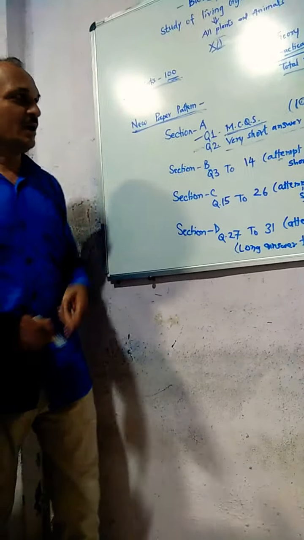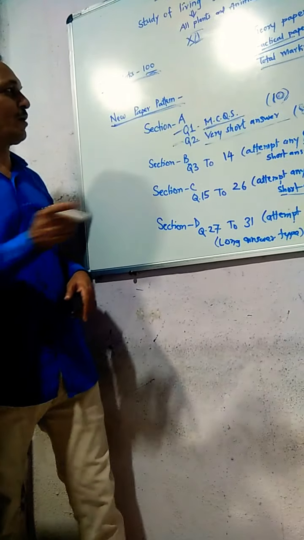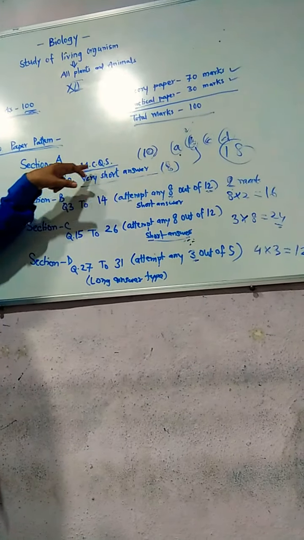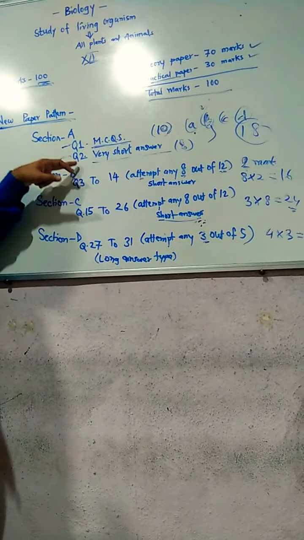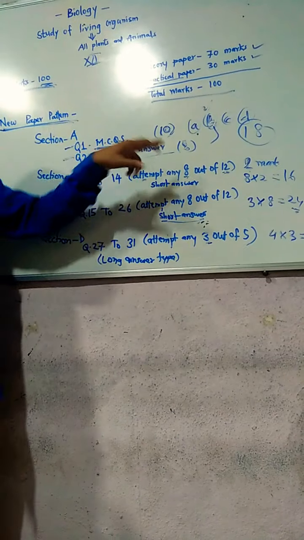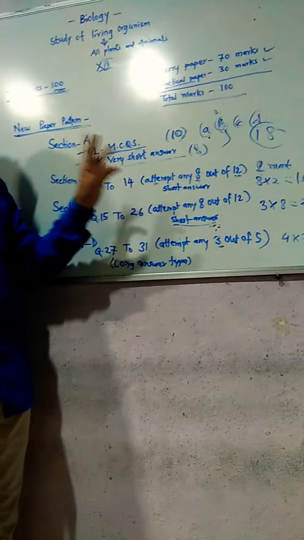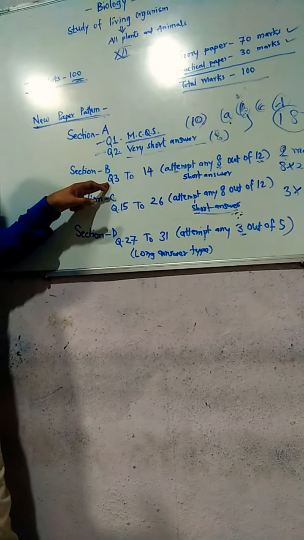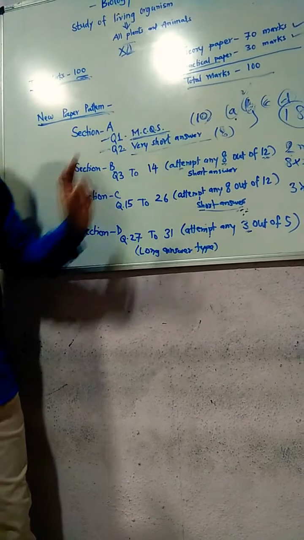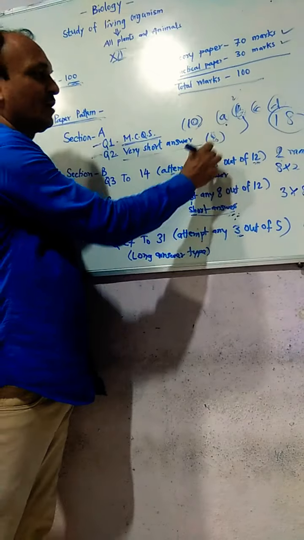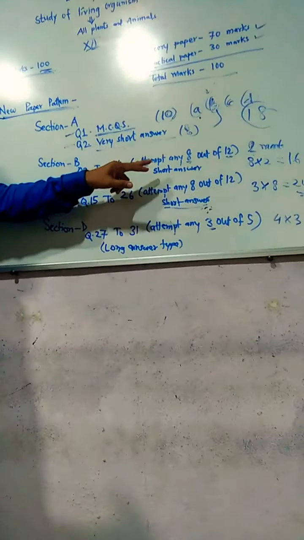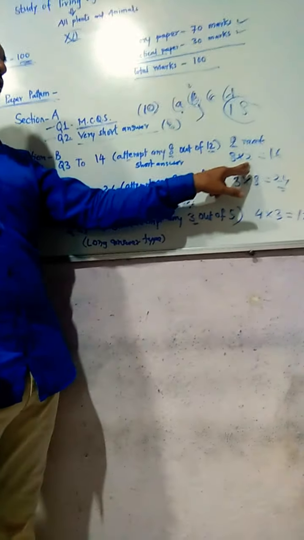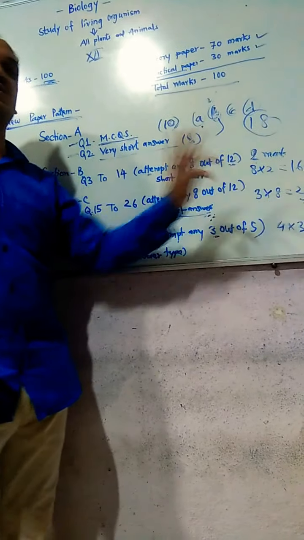I am repeating again in case you have not understood properly. Section A has 2 questions: question number 1, MCQs, 10 marks, and question number 2, very short answer, only 1 word or 1 line, 8 marks. Section B starts from question number 3 to 14, 12 questions, and you attempt only 8 at 2 marks each, so 16 marks.